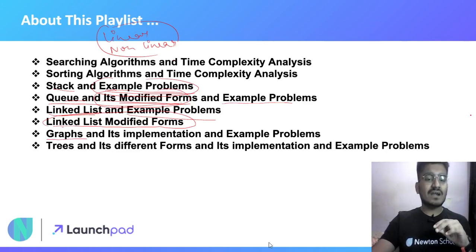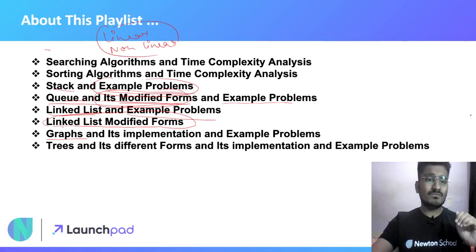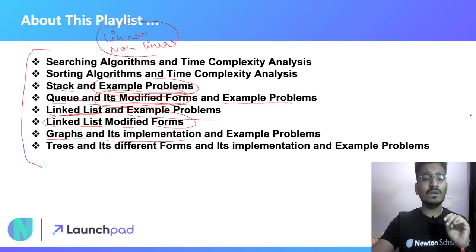We will also see graphs. Now graphs is almost a single topic in itself. Okay, so we will see everything in this playlist. Okay, all the implementations and example problems, then trees, its different forms, okay, and its implementations.